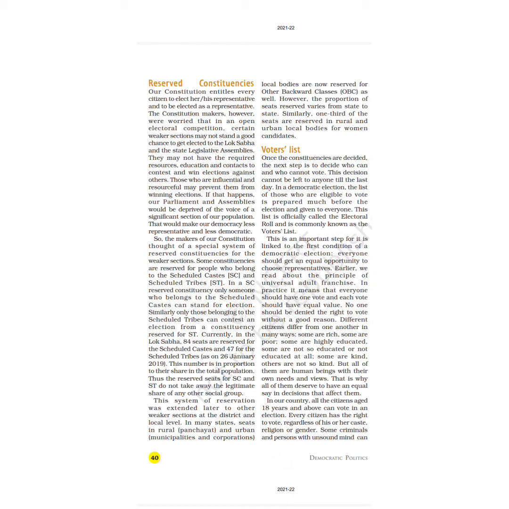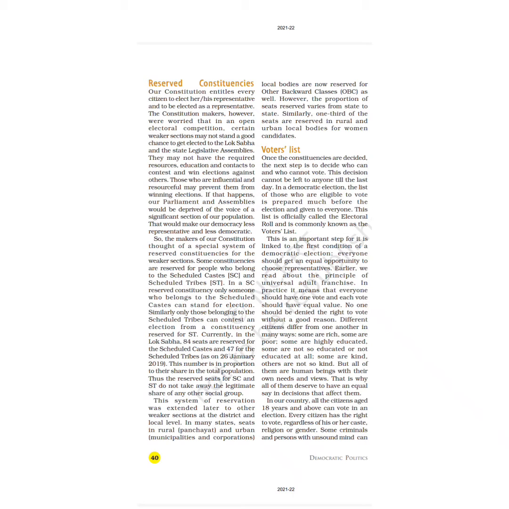So class, our constitution entitles every citizen to elect his or her representatives and to be elected as a representative. Our constitution has given us enough freedom to select our representatives or be elected as a representative. Either we choose our representatives by voting, or we become the candidate. Now the constitution makers, however, were worried that in an open electoral competition, certain weaker sections may not have a good chance to get elected to the Lok Sabha.